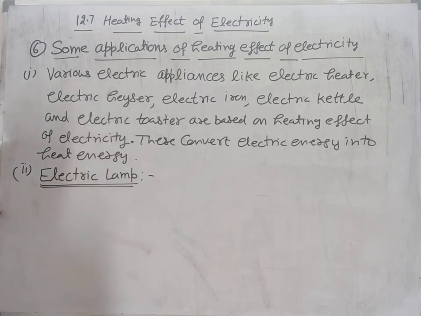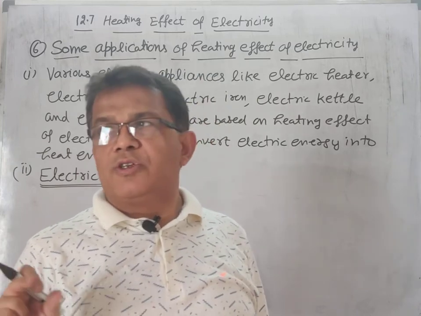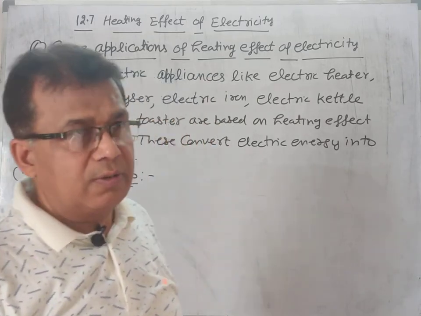Electric lamp or electric bulb. Look, an electric lamp has a filament, and that filament consists of tungsten, which has very high resistance.